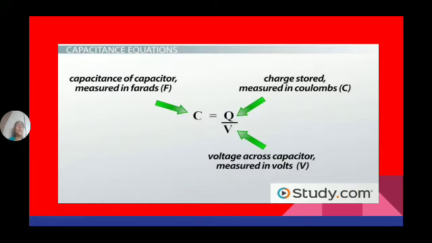So in C equal to Q by V, C is equal to capacitance of a capacitor measured in farads. Q is equal to charge stored measured in coulombs. And V is equal to voltage across the capacitor measured in volts.